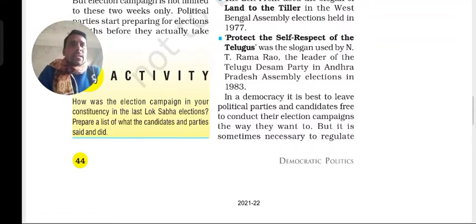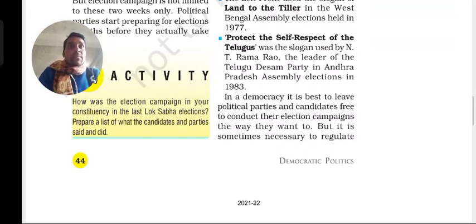In a democracy, it is best to leave the political parties and candidates free to conduct their election campaign the way they want. During election time, democratic rights are fully provided to political parties, and the candidate can freely conduct the campaign.